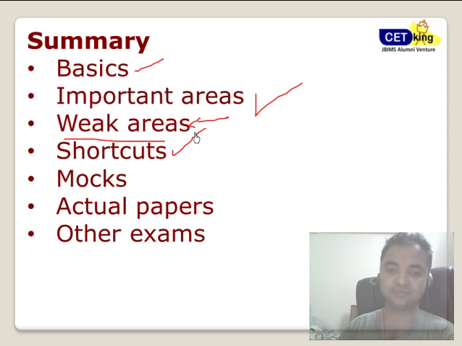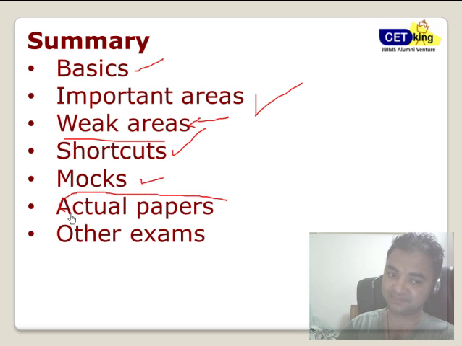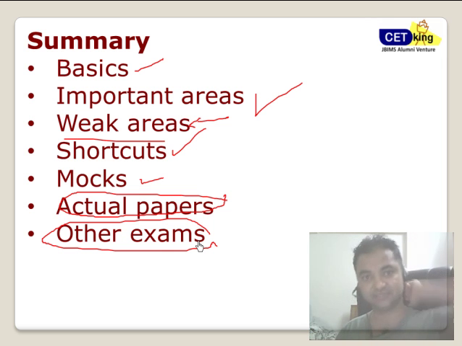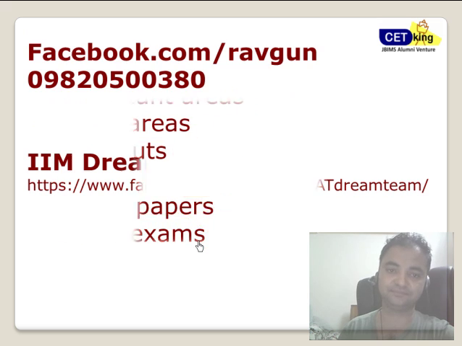The way I've taught you, all the steps, all the approaches we have at IIMking, you can apply them on the exams to score well. Start taking a few mocks and try to see how much you're scoring in the verbal section. Taking actual papers is very, very important, so take all the actual papers of CAT. And of course, lastly, don't worry about the CAT exam. It's just the first exam. The game has just begun. Your IFT, your XAT, your SNAP, NMAT, CMAT, all the exams are coming. So don't worry at all.